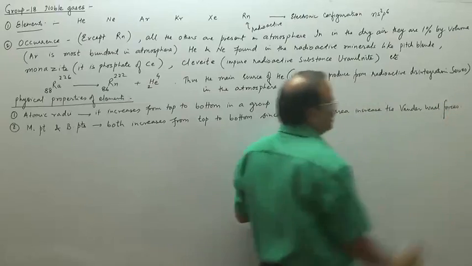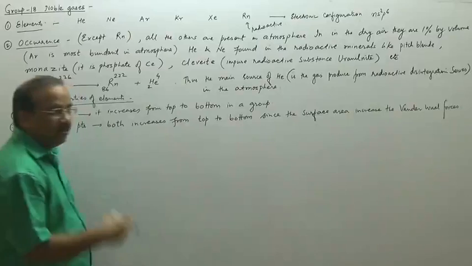So that is how we can write about the van der Waals forces and the melting point and boiling point.